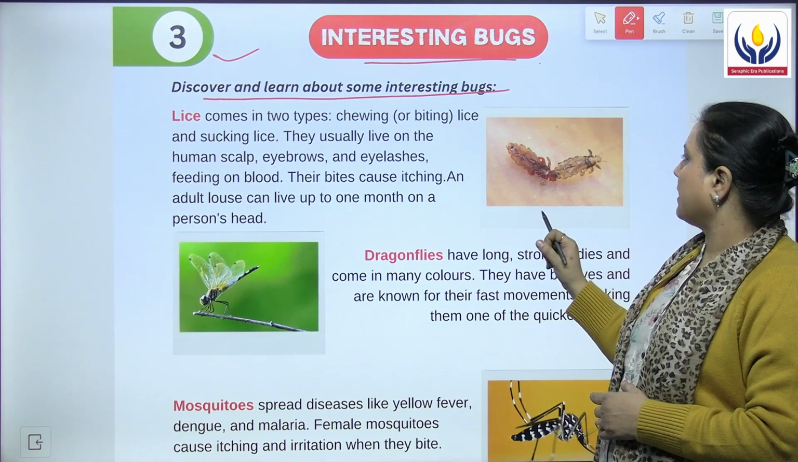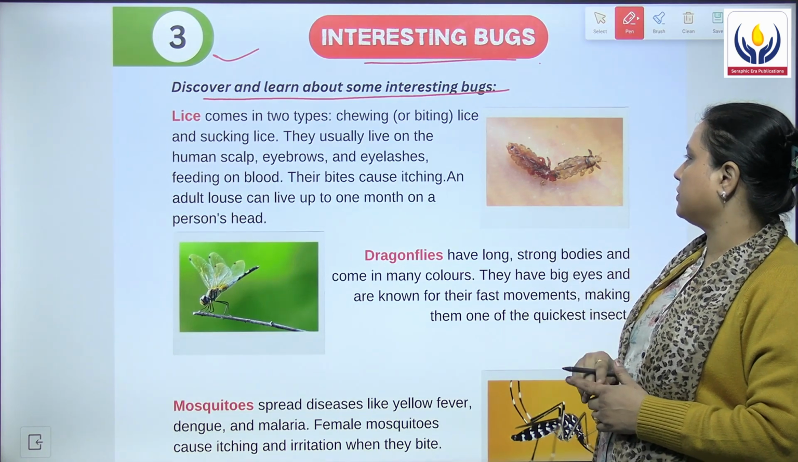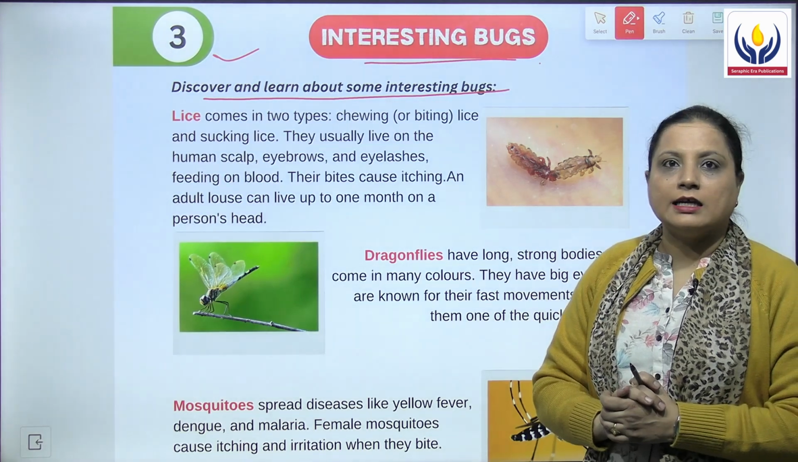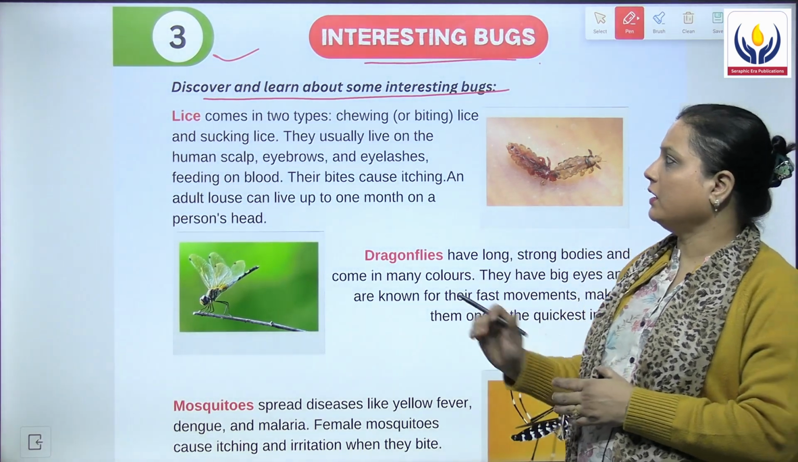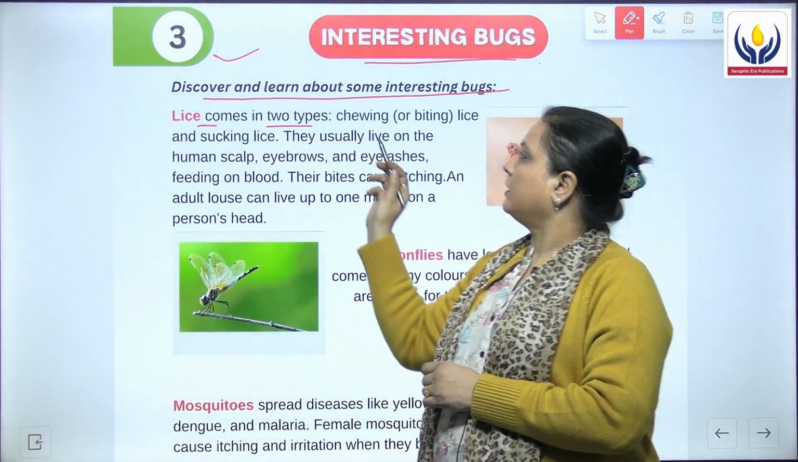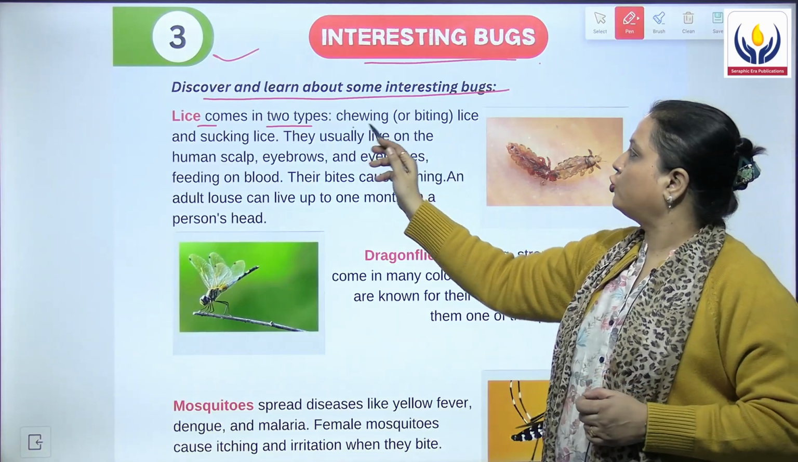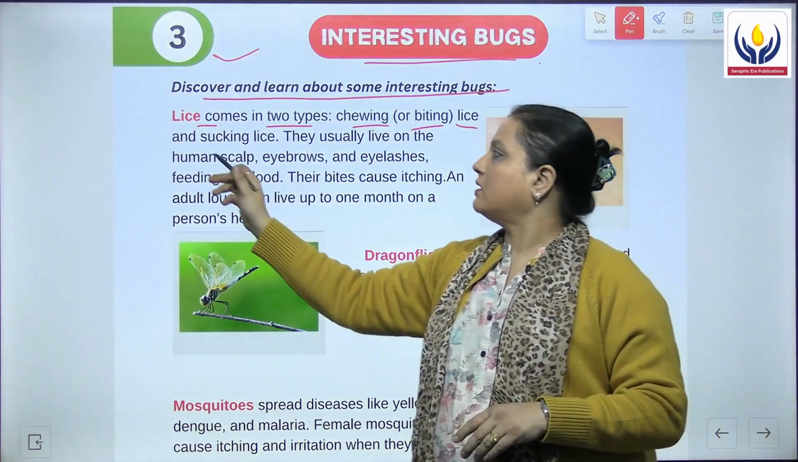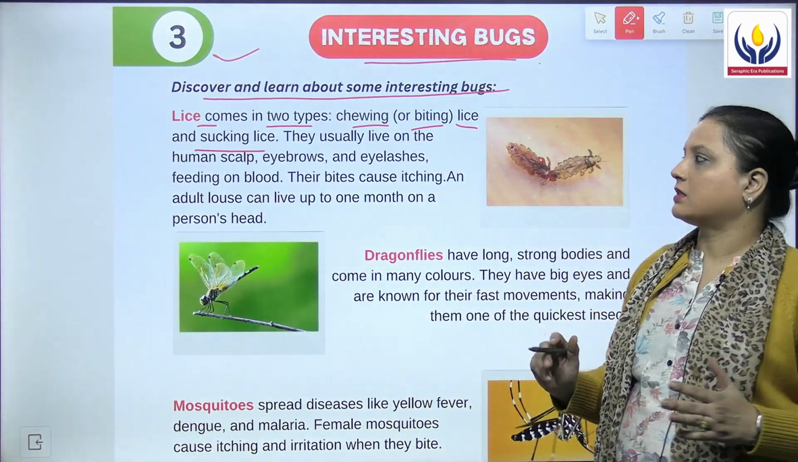This is the bug. Can you see the bug given over here in this picture? Can you imagine which bug is this? This is a lice, जिसको हम जू भी बुलाते हैं. Lice comes in two types, chewing or biting lice, and the second one is sucking lice.